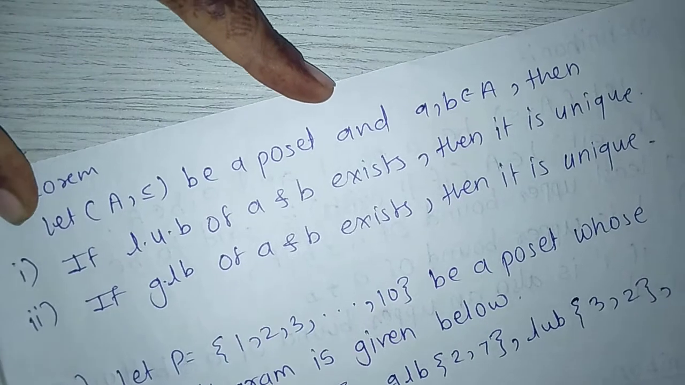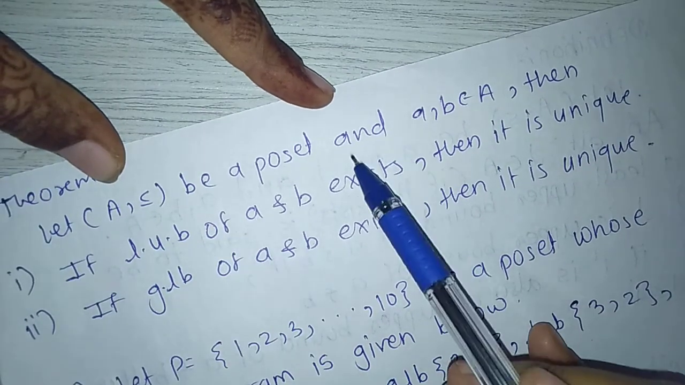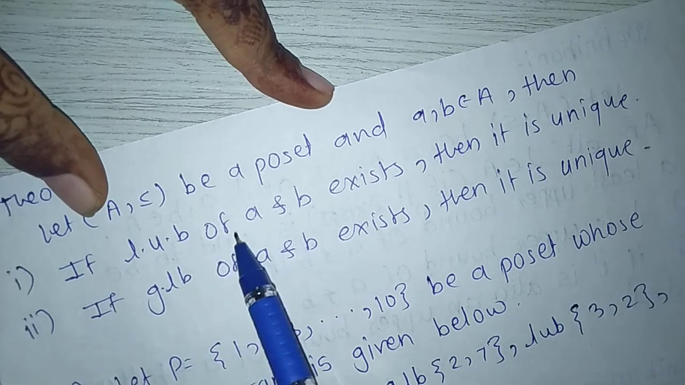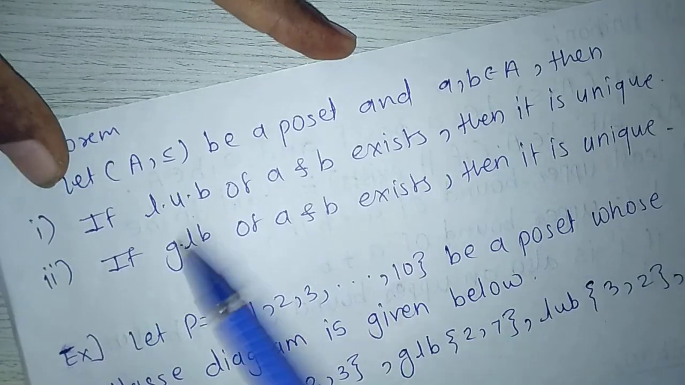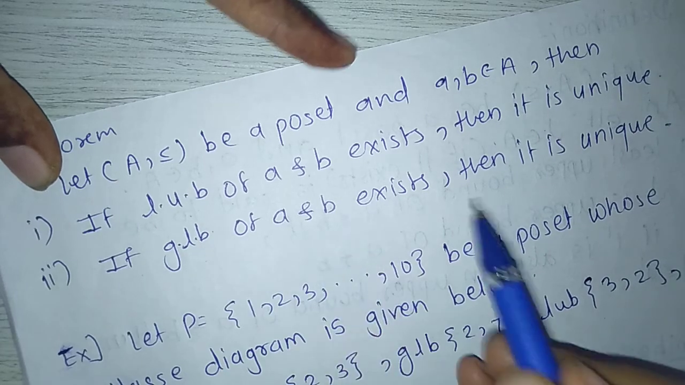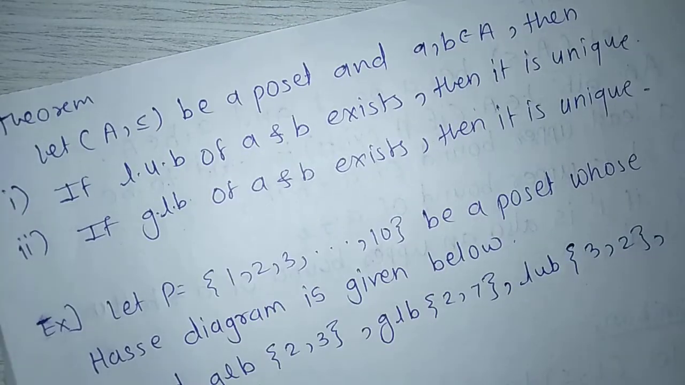Next theorem, without proof. Let (A, ≤) be a poset and a, b belong to A. Then if the least upper bound of a and b exists, then it is unique. Next, if the greatest lower bound of a and b exists, then it is unique. Here we stop.